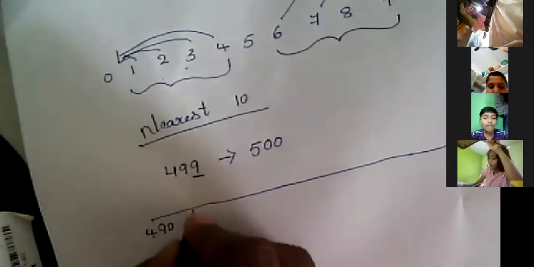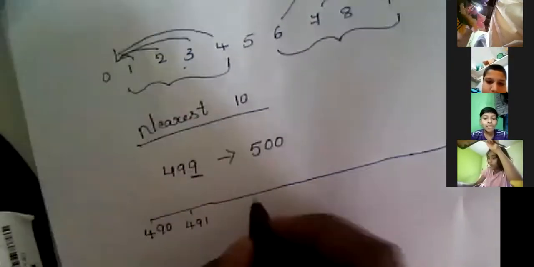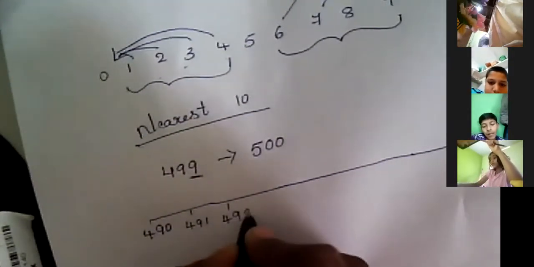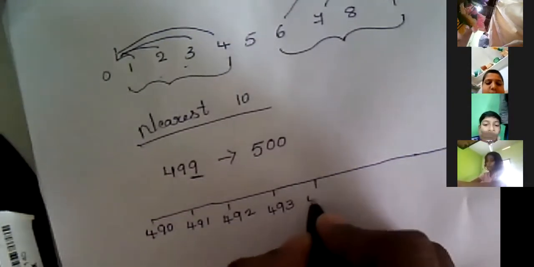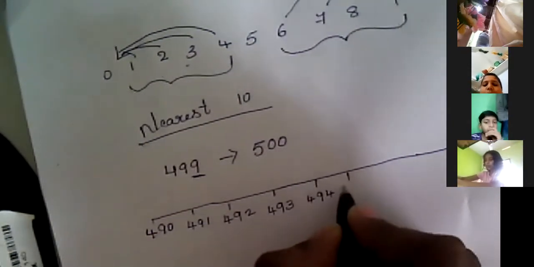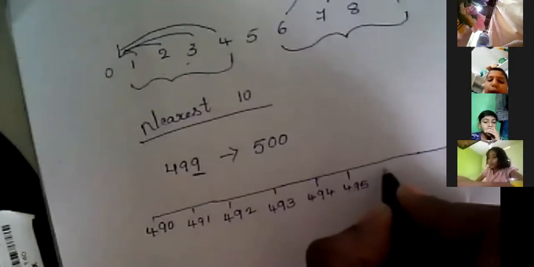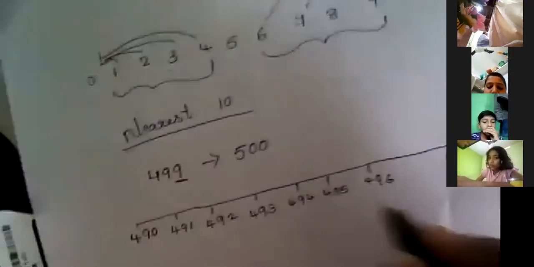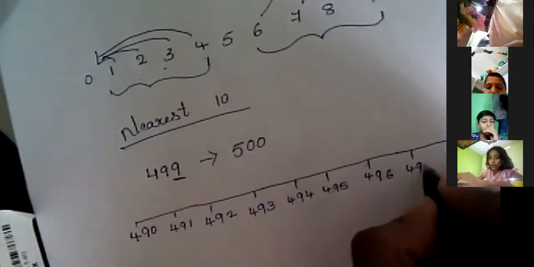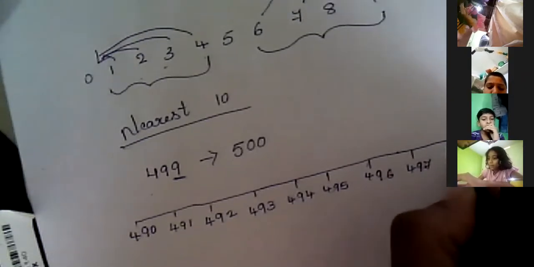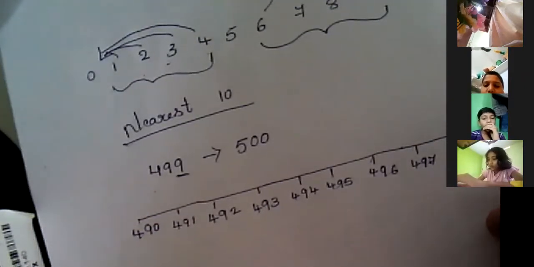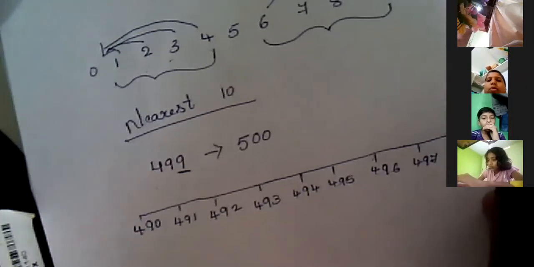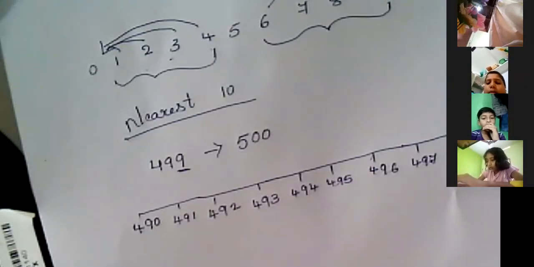So after 490 comes 491, 492, 493, 494, 495, 496, 497, 498, 499 and here 500. See the difference.